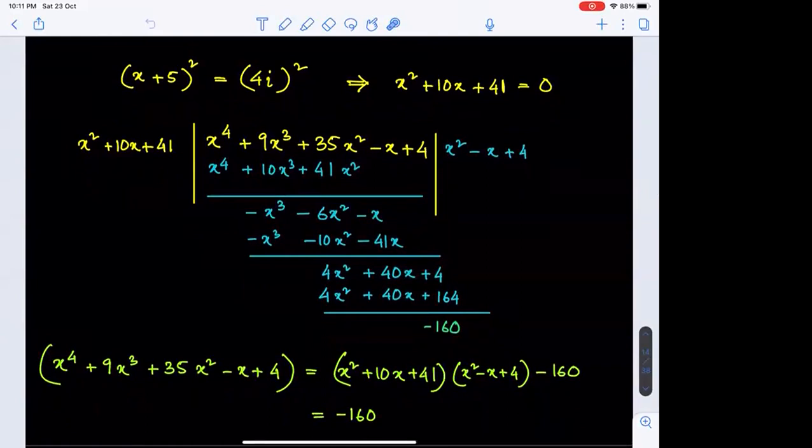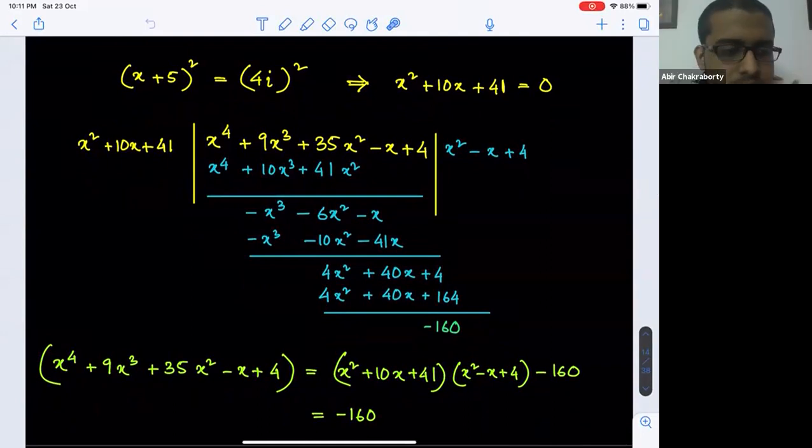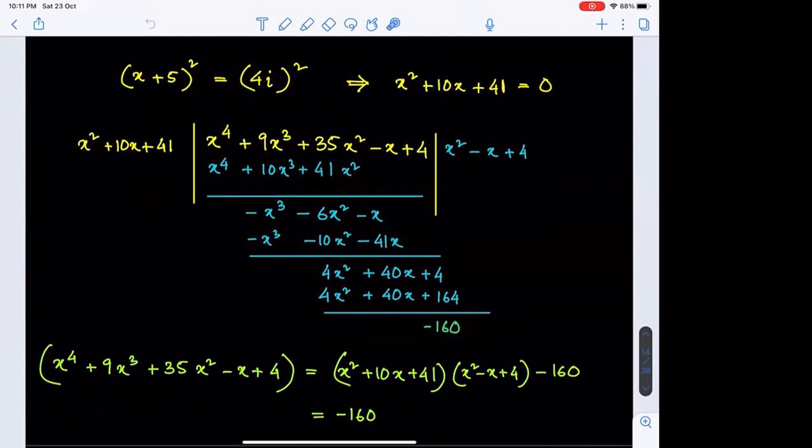Is that okay with everyone? Yes, sir. So a simple polynomial division can do the job for us. We would have done the same thing if it is of higher degree also. Like squaring is the most simple job we can think of.